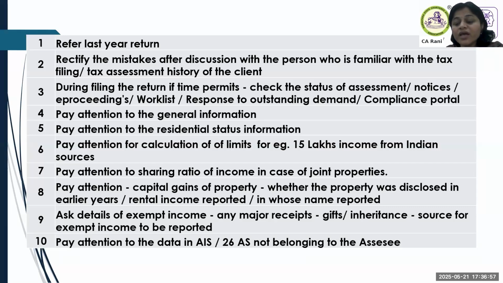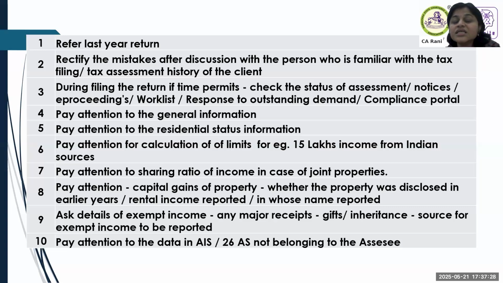He sold the property and we asked him what the status of this property was all along. He told us it was let out. That rental income was never reported. Now there is not much that can be done about it, but at least get mentally prepared. There could be some problems which have no solution at this point, because you have to file the return by July 31st. So at least bring it to the senior person. They will see whether some judicial precedents can be relied on, or whether we can rectify the previous return. How grave is the mistake? Please make a note of it and write down what the solution is.